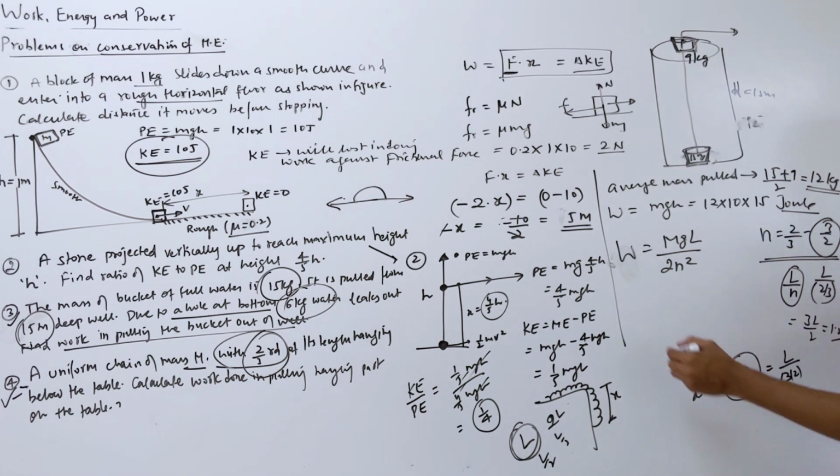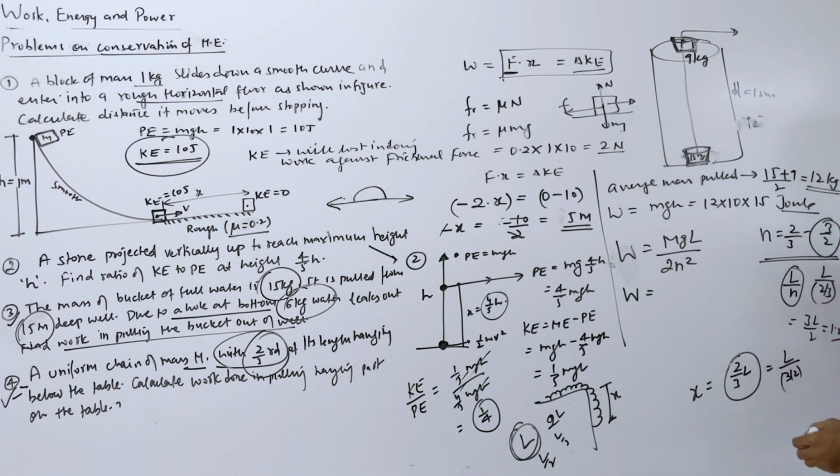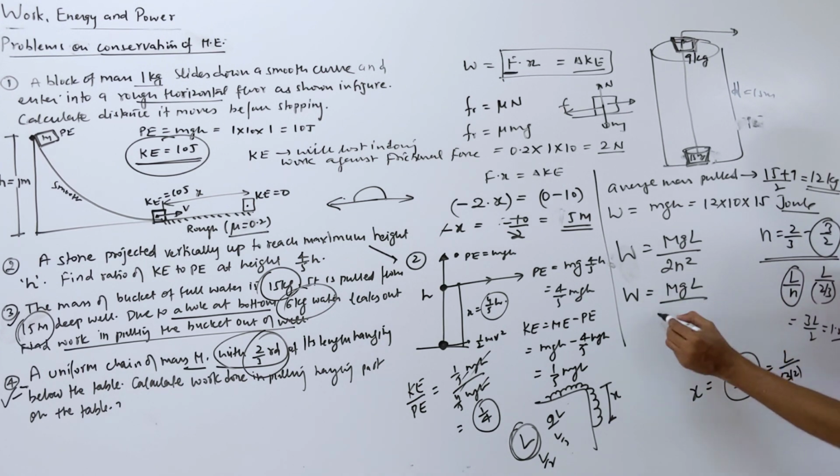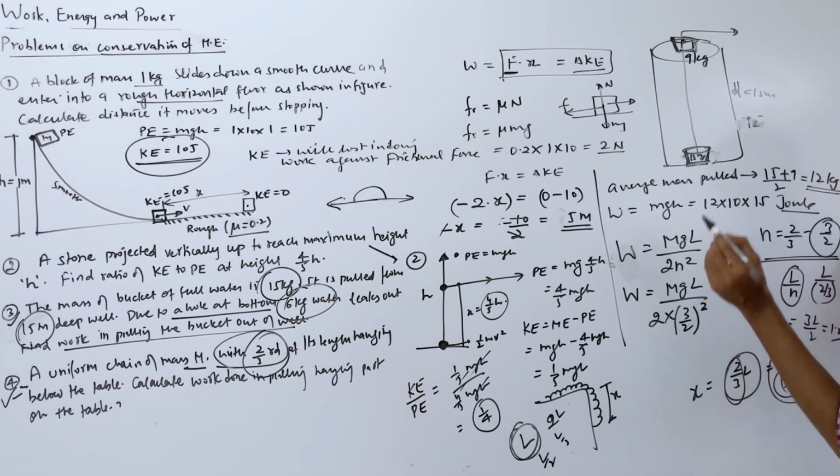So let's put that value here. What will you get? Work is equal to mass M, g, and length L, over 2 into n squared. So n is 3 by 2, squared.